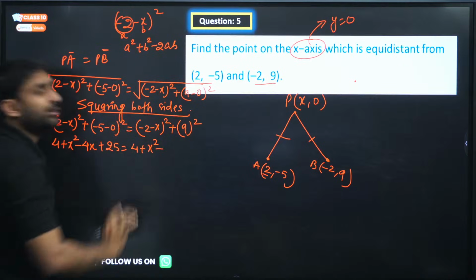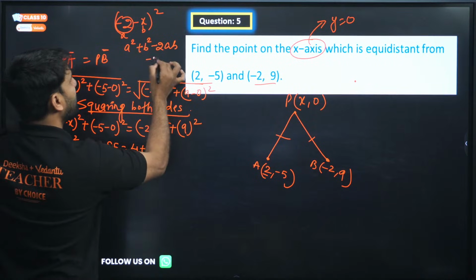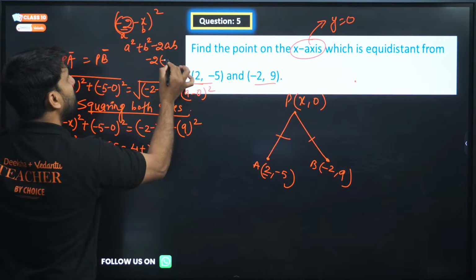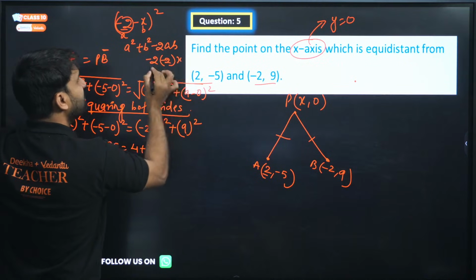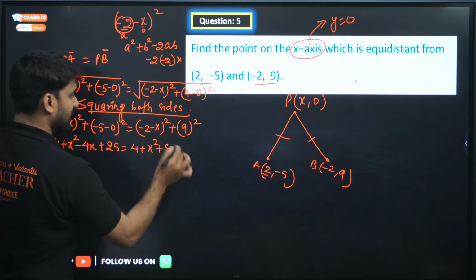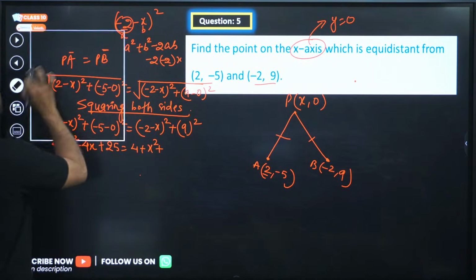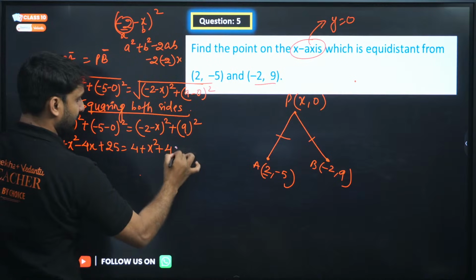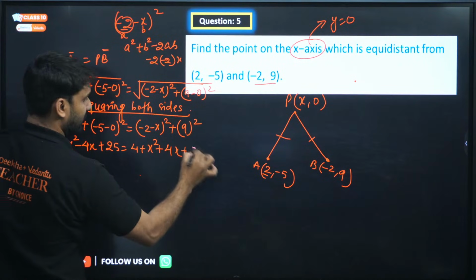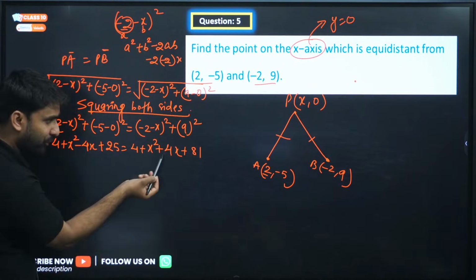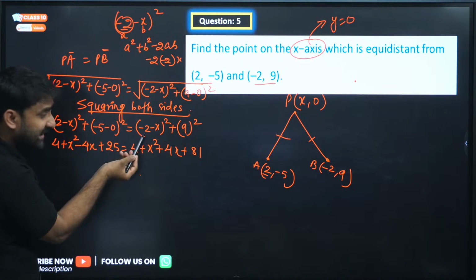But a is also in negative form. When you apply this, minus 2 is a and b is x, so minus minus plus will be there. So plus 4x will be there. This is very confusing, but I hope your doubt might be cleared. So plus 4x and 9 square will be 81. I hope you have understood why the positive sign is coming here, because this a is also in negative form.